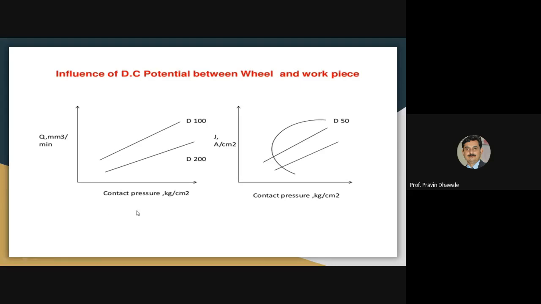With an increase in potential difference and with an increase in the contact pressure, the material removal rate will increase. As we increase the contact pressure, the current density also goes on increasing for a constant potential difference of 50 volt. So this slide shows the effect of the potential difference between the wheel and the workpiece on material removal rate as well as current density.